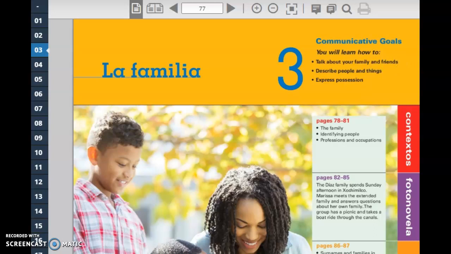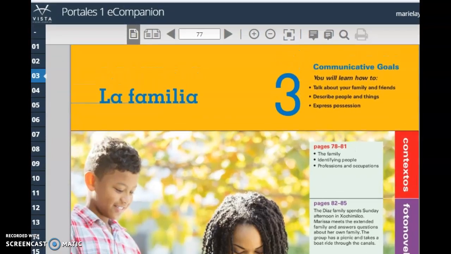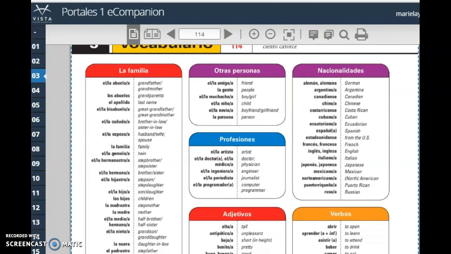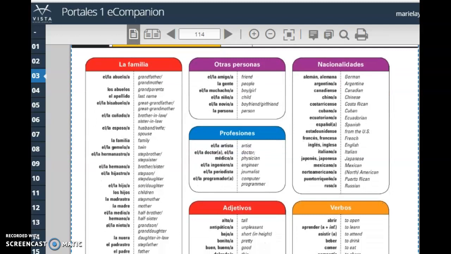So this is the beginning of lesson 3, is page 77 in Portales 1, the e-companion. And if you want to go to the full vocabulary for this unit, it's going to be in page 114. So there you have. In your e-companion, remember you access this one through VHL Central.